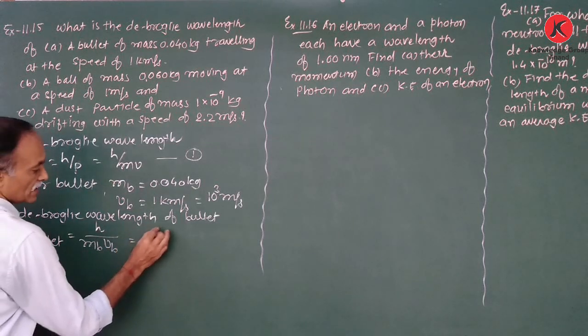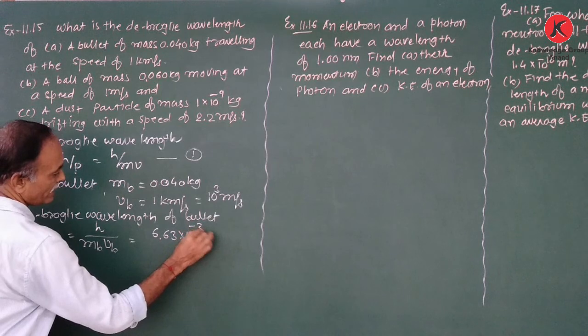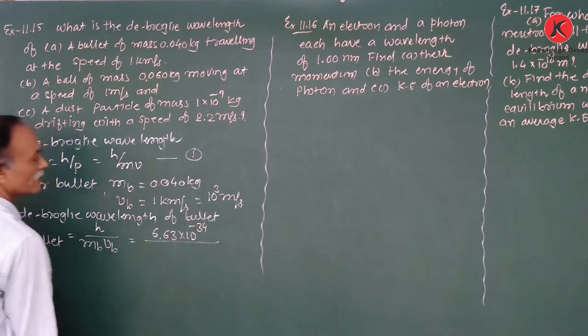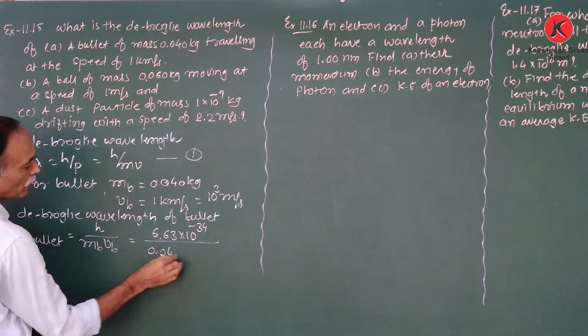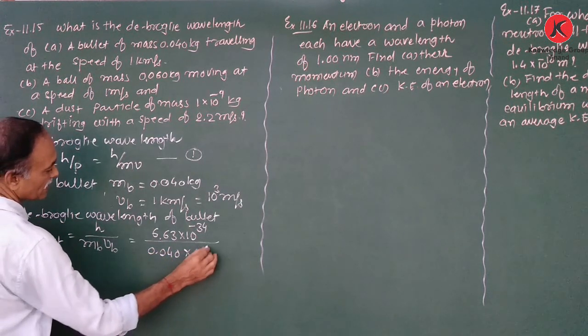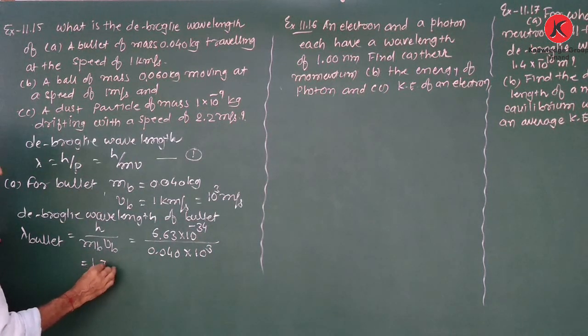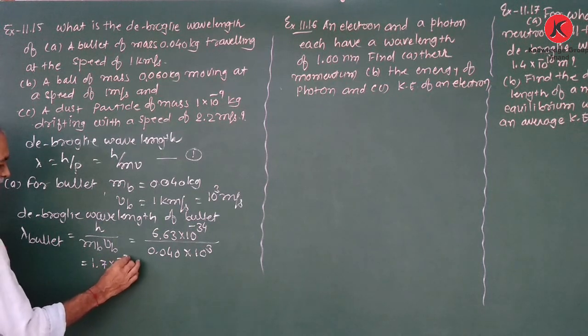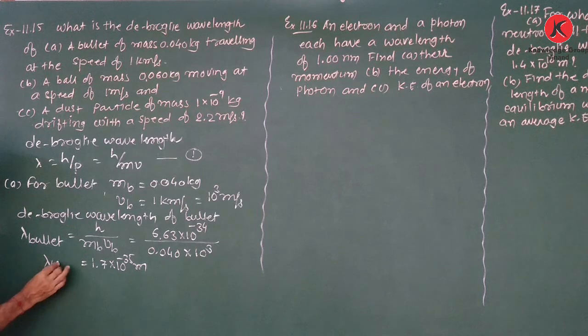Now, Planck's constant 6.63 into 10 is to minus 34 upon mass of bullet 0.040 into 10 is to 3 is the speed. Therefore, 1.7 into 10 is to minus 35 meter is the de Broglie wavelength for bullet.